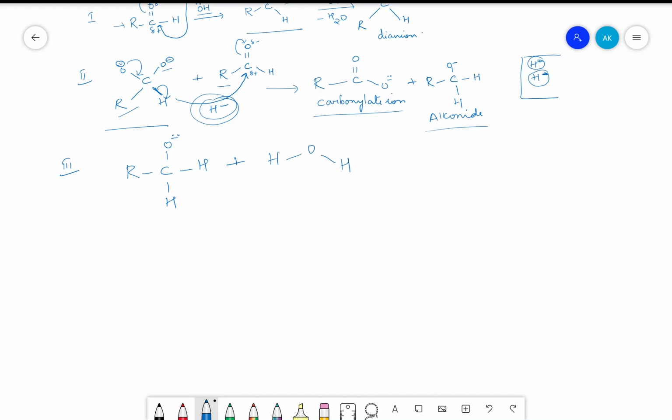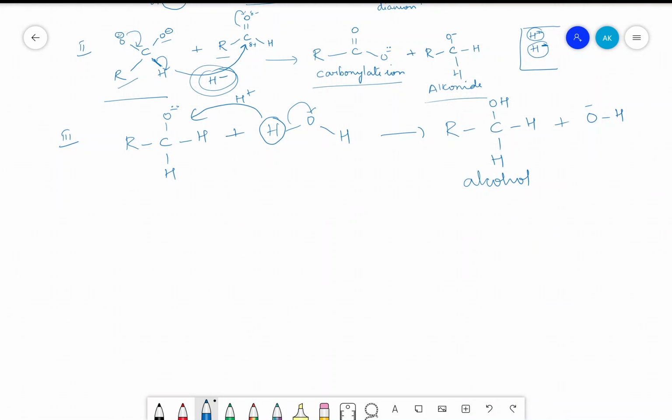We can write water like this. So here hydrogen will shift towards oxygen having negative charge in proton form. In that scenario we are going to get RCOH, H, H. This is your alcohol, and this will shift here, so oxygen will have negative charge attached to hydrogen, hydroxide ion.